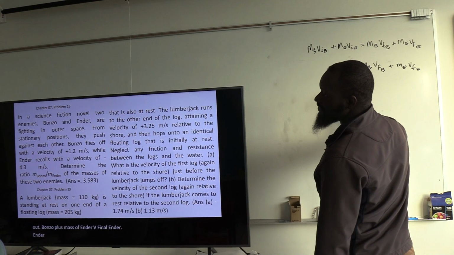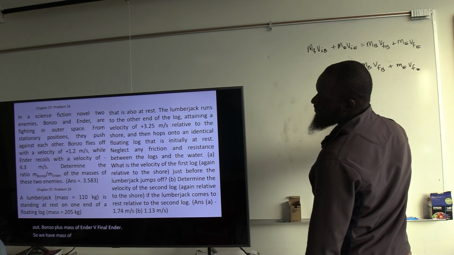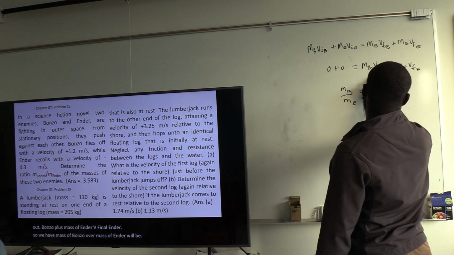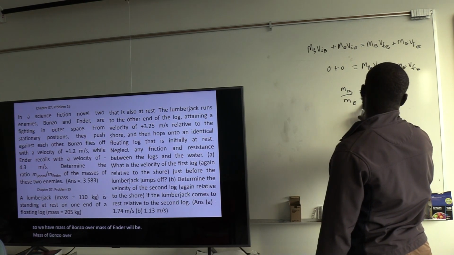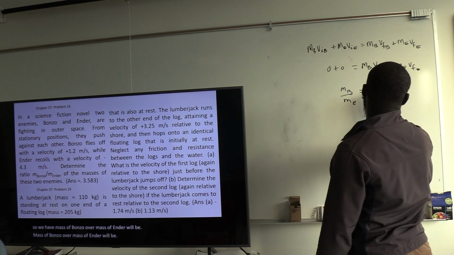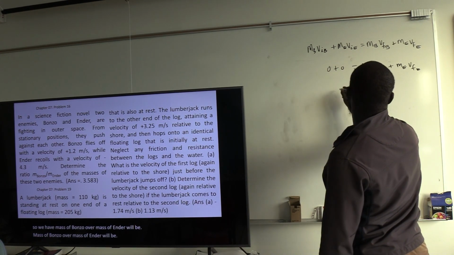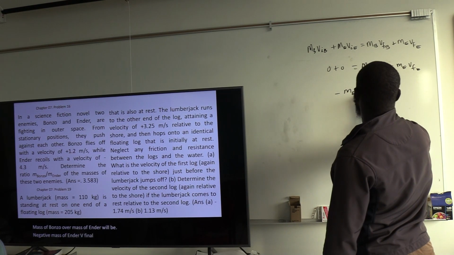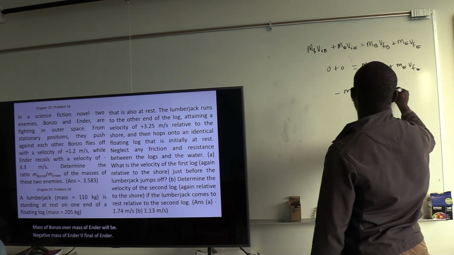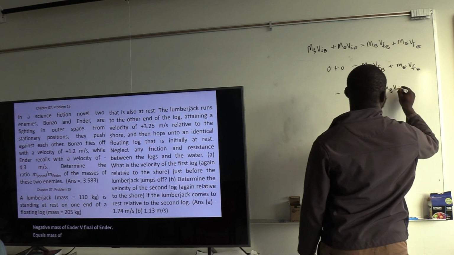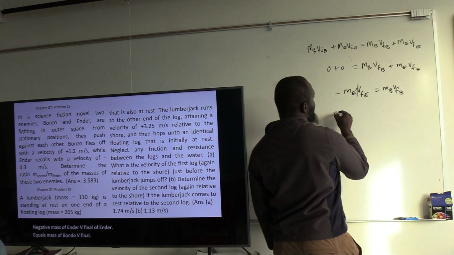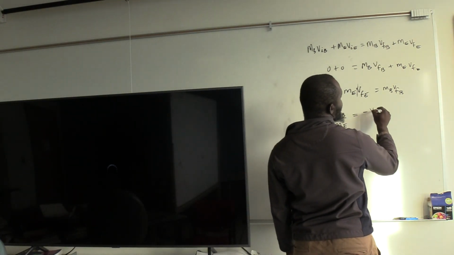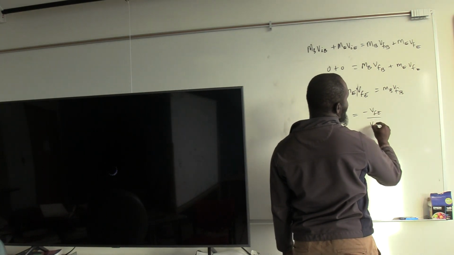We want mass of Bonzo over mass of Ender. Okay, let's do this first. Negative mass of Ender V final of Ender equals mass of Bonzo V final of Bonzo. So mass of Bonzo over mass of Ender will be negative V final Ender over V final Bonzo.